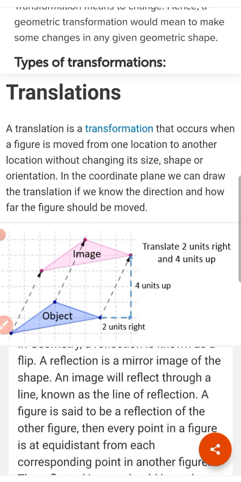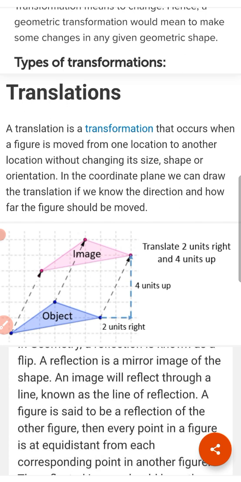So children, a transformation is the way of changing the position of a shape. A transformation happens when we move a shape by reflecting, translating, rotating and enlargement also. But in reflection, translation and rotation, the shape and size stay the same.